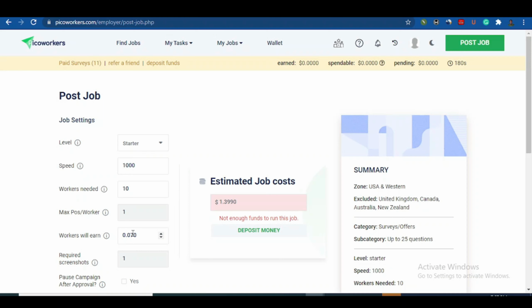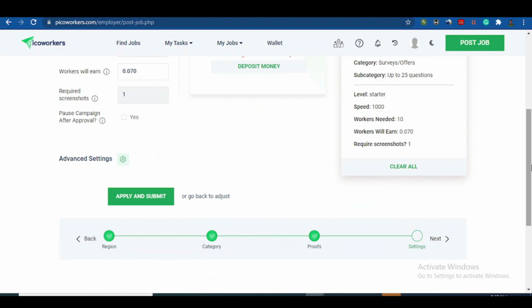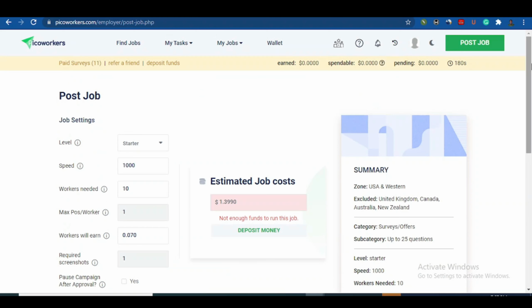So you can reduce this money if you want people to make more. Probably you don't have enough, so reduce it to $1.03. So that is what I'm going to do. Just click on apply and you'll be able to publish this. Just go and see, people will come. See, within a very short period of time, people will be able to come. So if you don't have enough money, just come to find job, perform some little job, and within a few hours you get enough money to perform this.